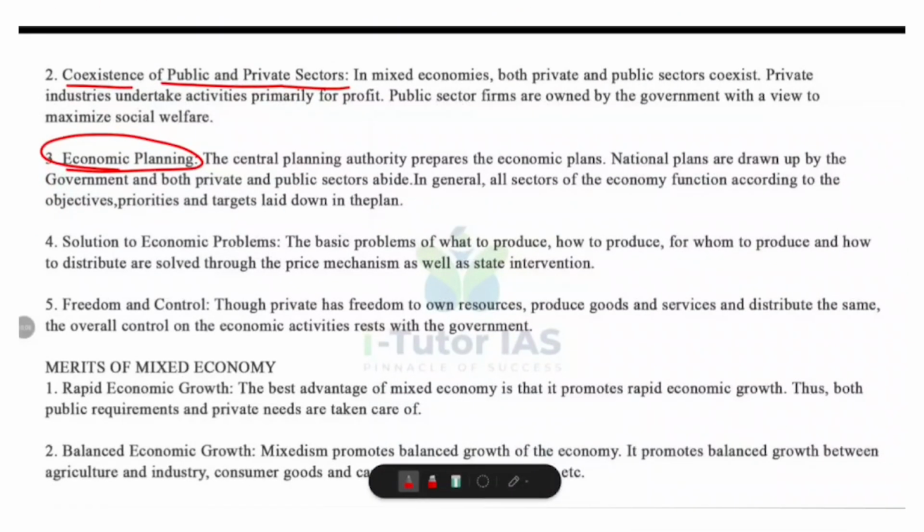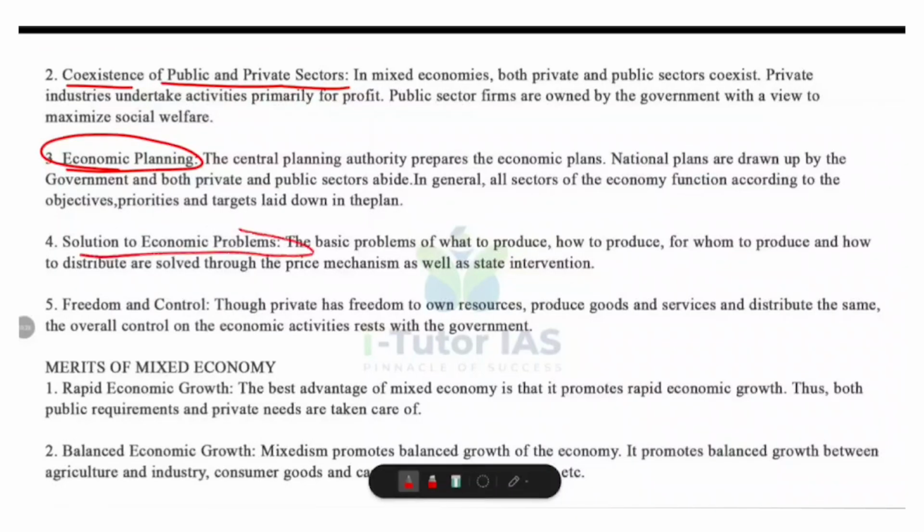Okay. Now, economic planning is another feature. Even in a mixed economy, the government prepares economic plans. A central planning authority drafts national plans. Both private and public sectors follow these plans, aligning with objectives, priorities and targets set by the government. And this combines market efficiency with planned social development.